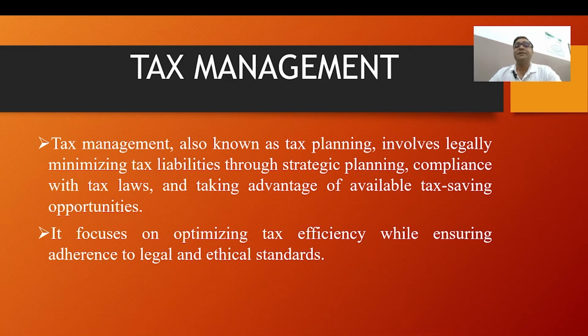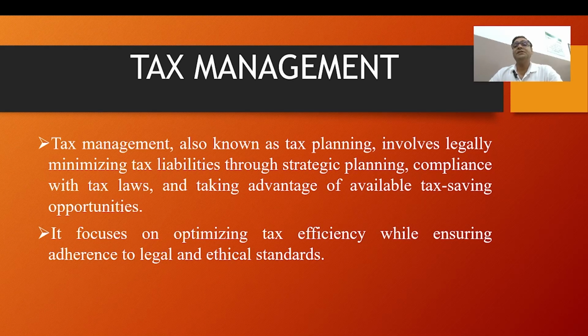Under tax management, the business can take advantage of the Section 179 deduction, allowing them to deduct the full cost of the equipment in the year of purchase. It means suppose you purchase in 2023 and it can be used in the 2023-24 financial year. There is a difference between the accounting year and the financial year.